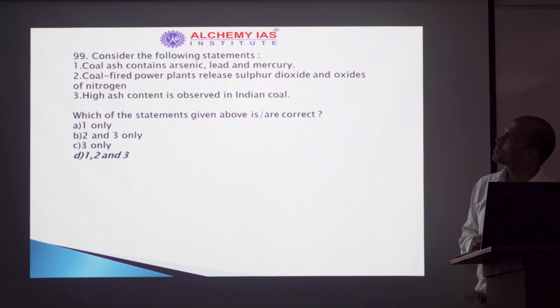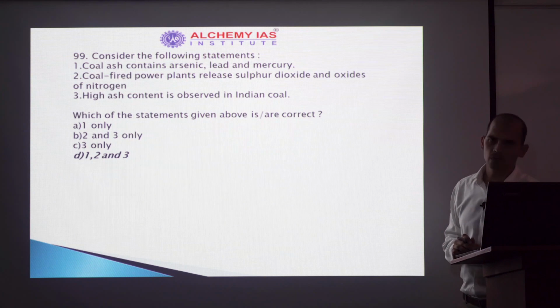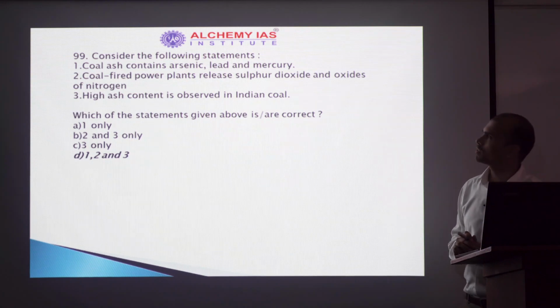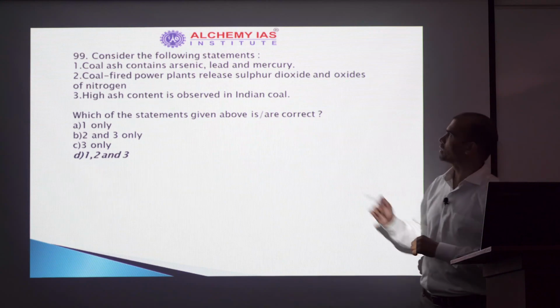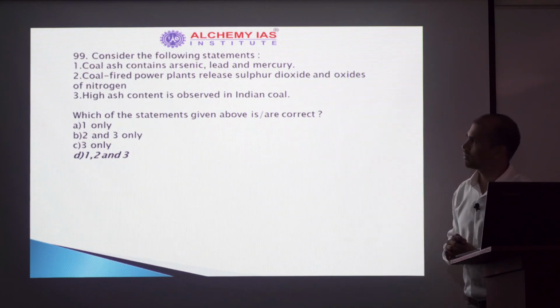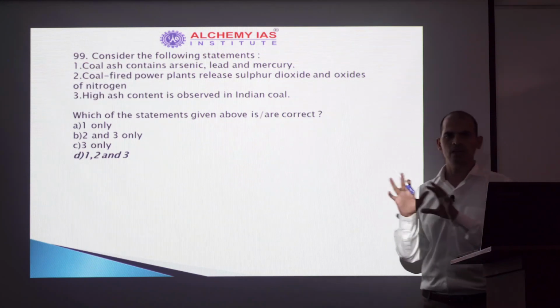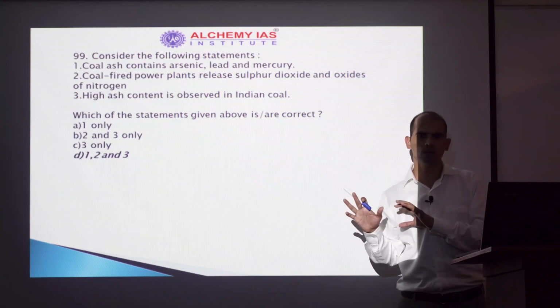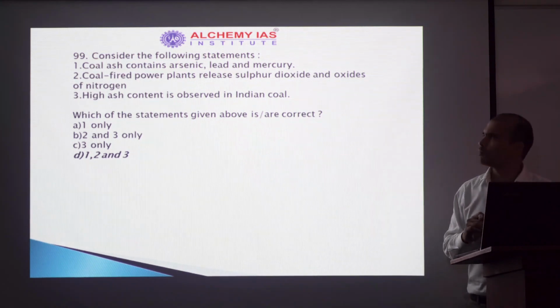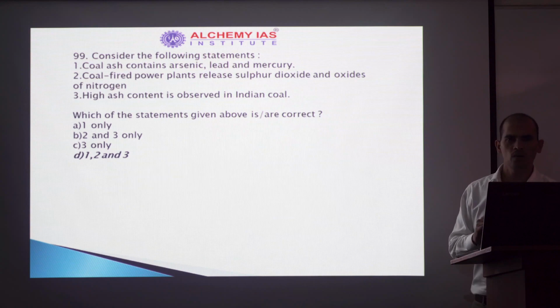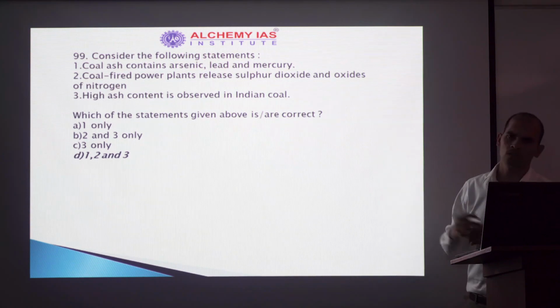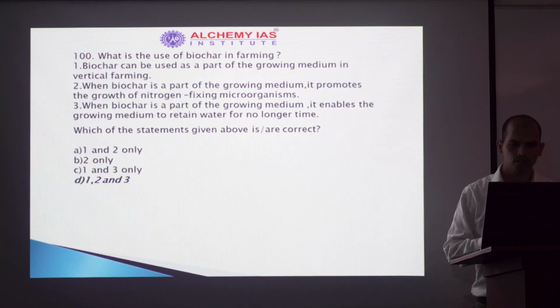coal ash contains arsenic, lead and mercury. Yes, very true. You may have the idea about this. Coal-fired power plants release SO2 and oxides of nitrogen. Yes, very true. And high ash content is observed in Indian coal. All three statements are correct. And I think this was a reasonable question. If you would have read about infrastructure, about environment, you would know these terms. Next,